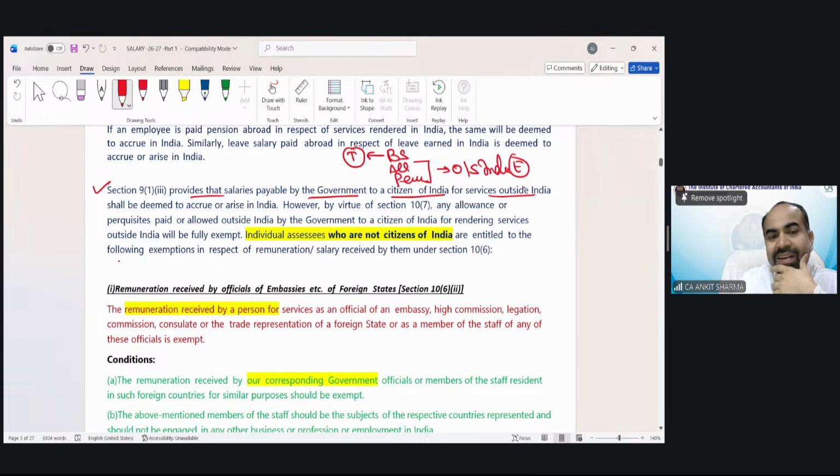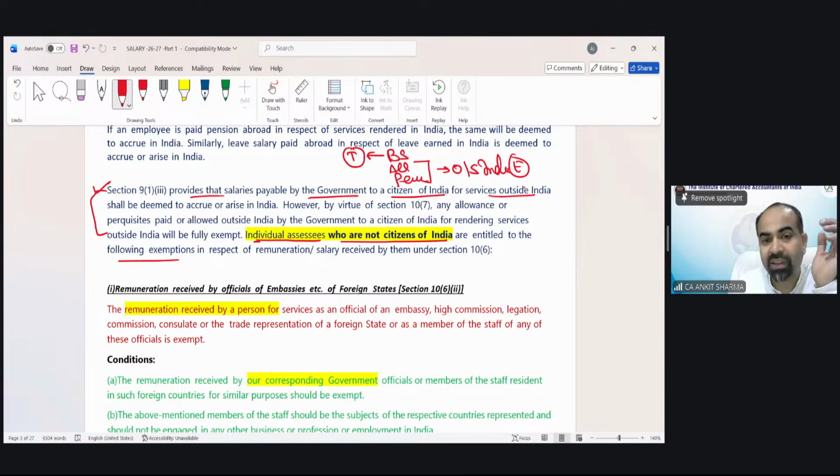Now there are certain exemptions. This is a new point. Individual assessees who are not citizens of India. So the earlier concept was for those employees who are citizens of India and are working outside India, like an Indian government ambassador providing services outside India. That is the example of it.